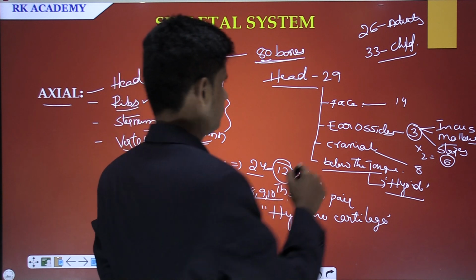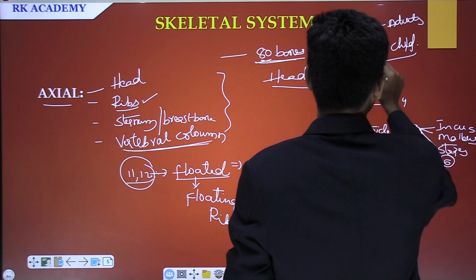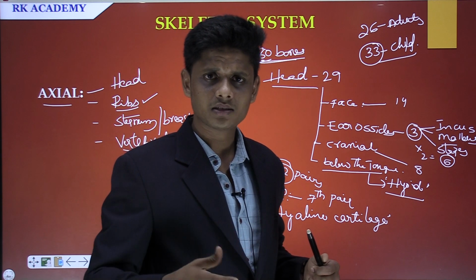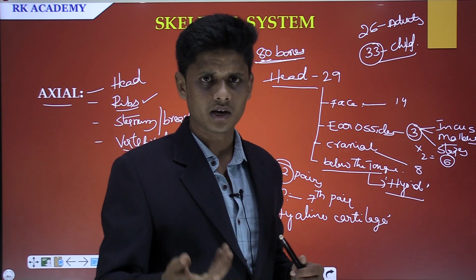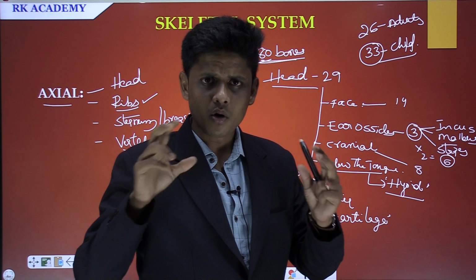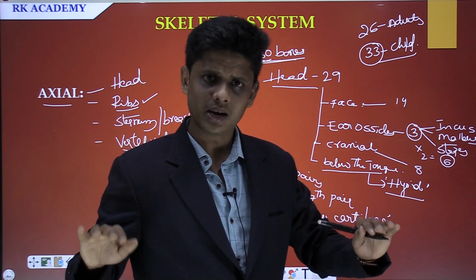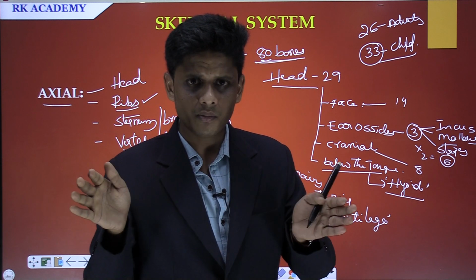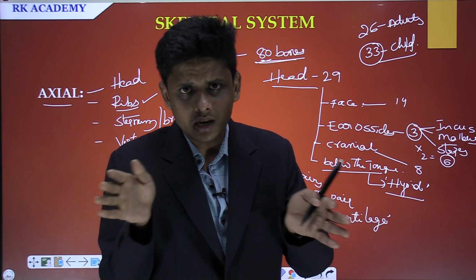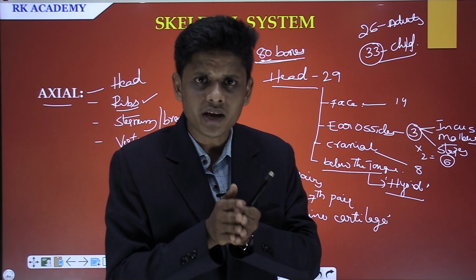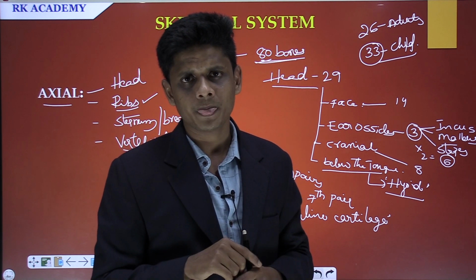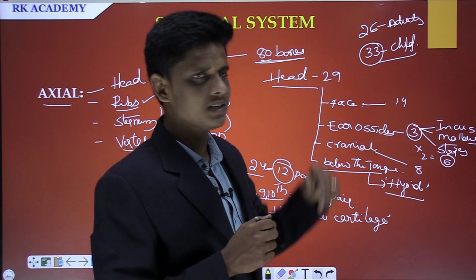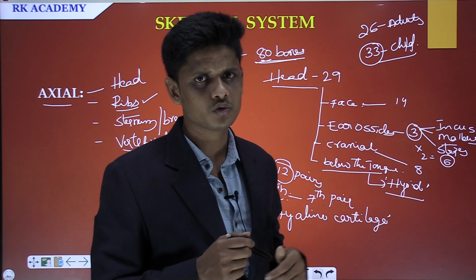In children they have 33. As the years pass and the child grows, some bones which grew separately later articulate with each other and combine to form a single bone. Then they are converted into the 26 bones. That is the difference between those two.